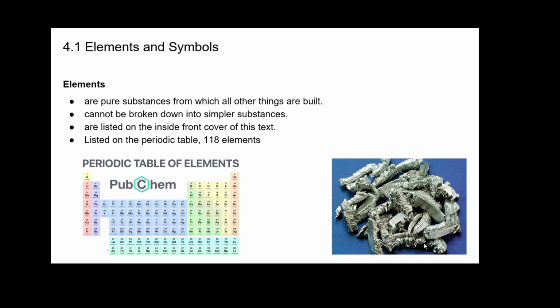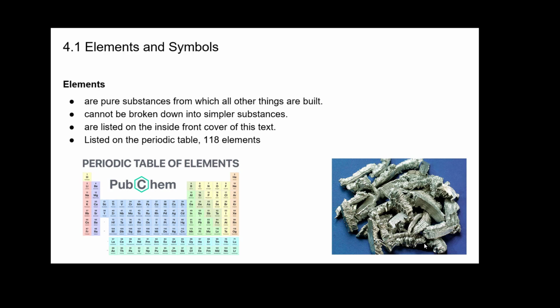They're listed in the front cover of the text, which you probably do not have. You probably have an ebook. They are listed on the periodic table, and I put a picture up. You can see a periodic table of elements. So the elements that we're talking about are all the elements on the periodic table, and there's about 118 elements, but we tend to only focus on a certain amount of them.